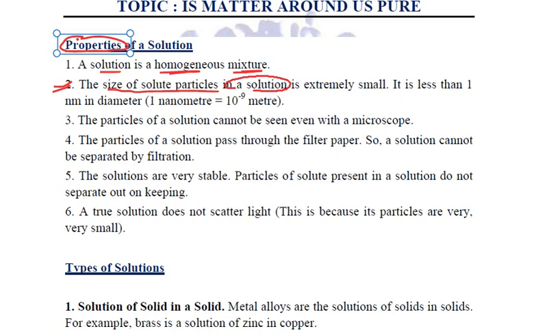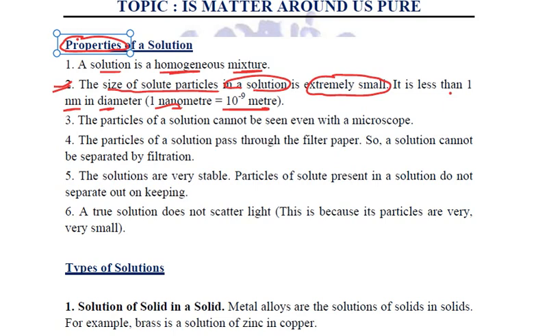In a solution, the size of solute particles is extremely small. It is less than 1 nanometer in diameter. We know that 1 nanometer is equal to 10 to the power minus 9 meters. So this is extremely small.